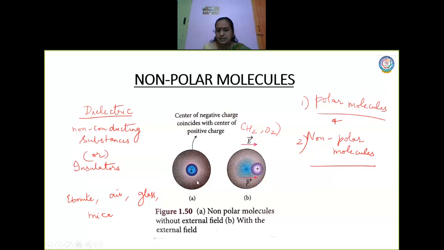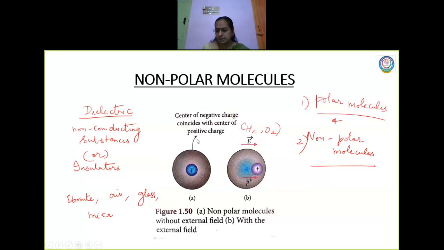What is the dipole moment formula? You remember, P is equal to 2AQ, where 2A is the distance between minus Q and plus Q. Here plus and minus are together, so there is no distance between them, and we can say there is no dipole moment in this condition for a non-polar molecule.